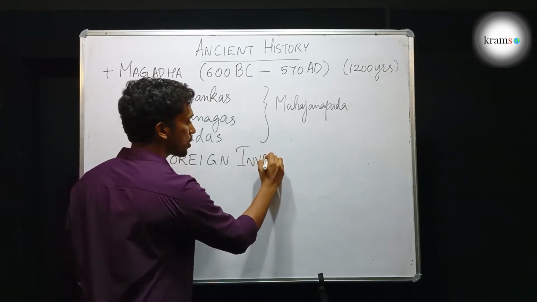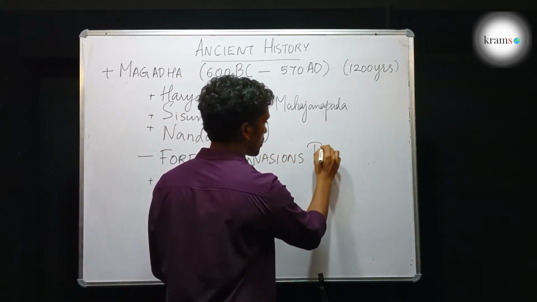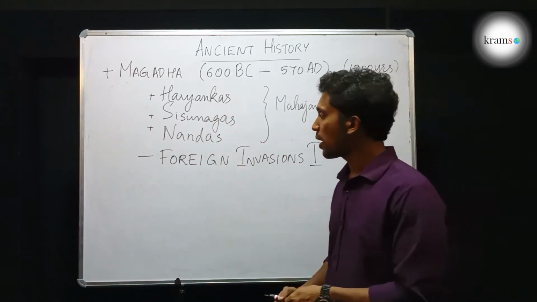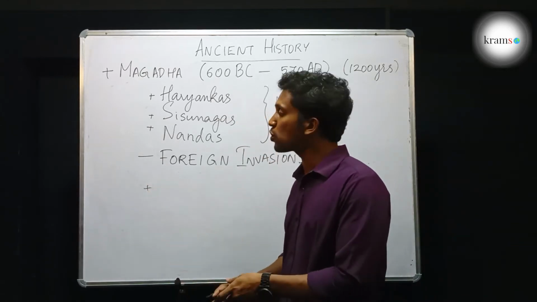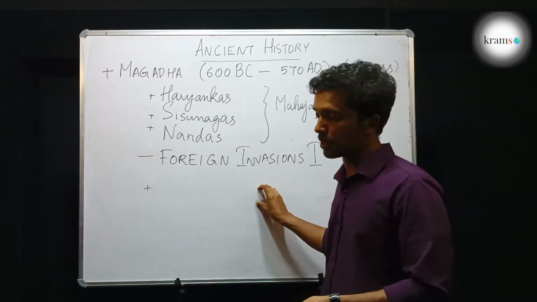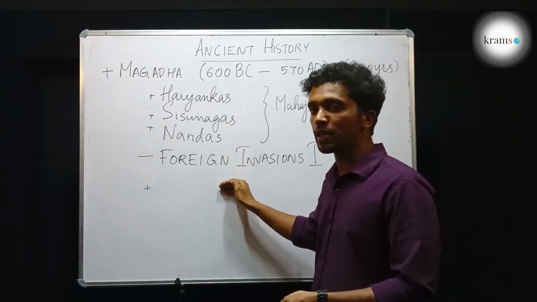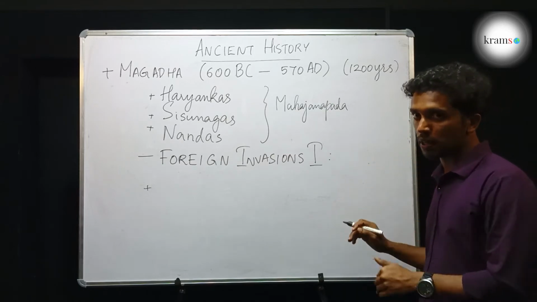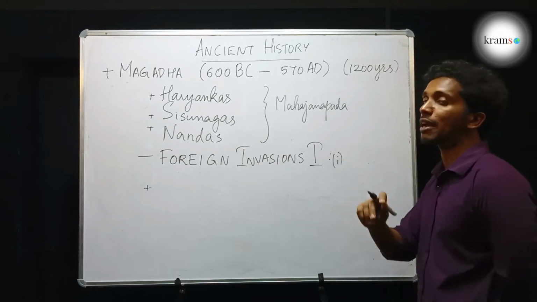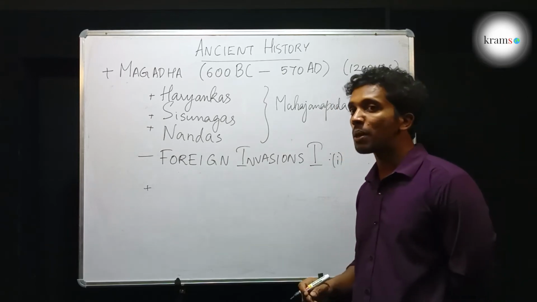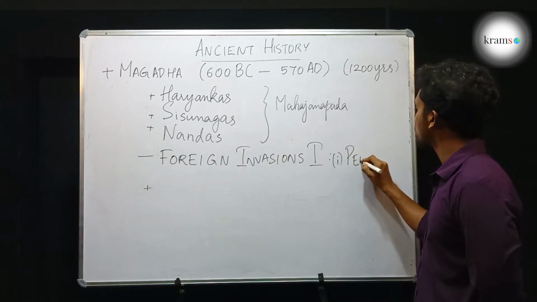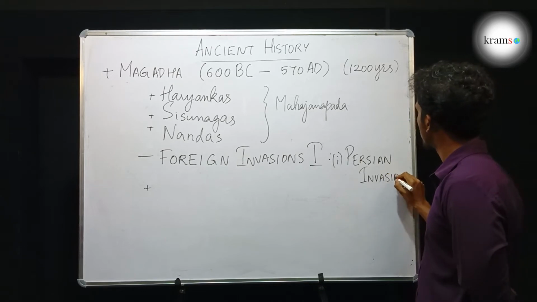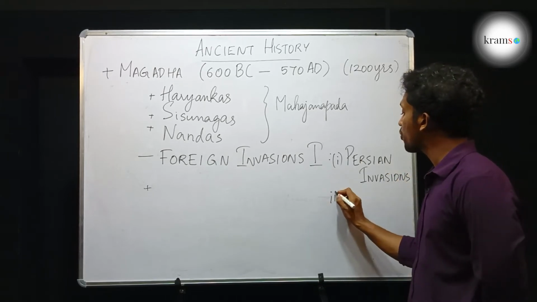Foreign invasions first. It was not after the Nandas and not before the next dynasty. It was during the Nandas and during the period of the next dynasty, in parallel with the Nandas and with the next dynasty that ruled Magadha. And there were two invasions during this period from two different countries. The first ever invasion that came to India was from Persia, the Persian invasion. And the second invasion came from Macedonia.